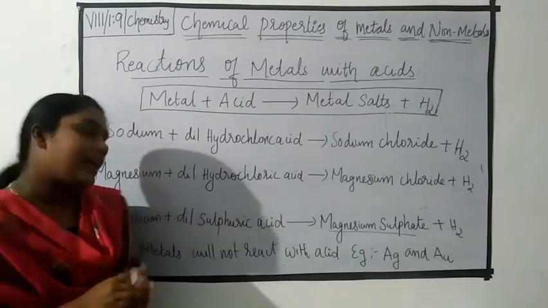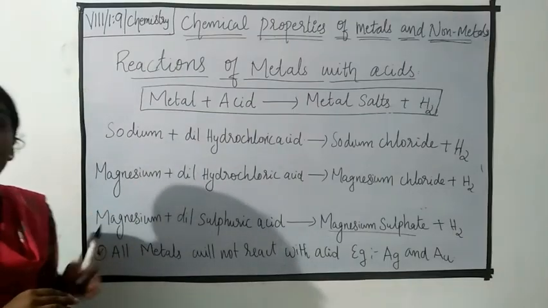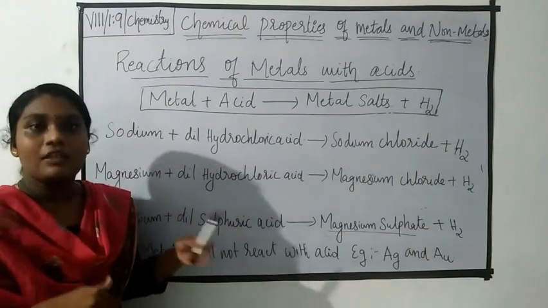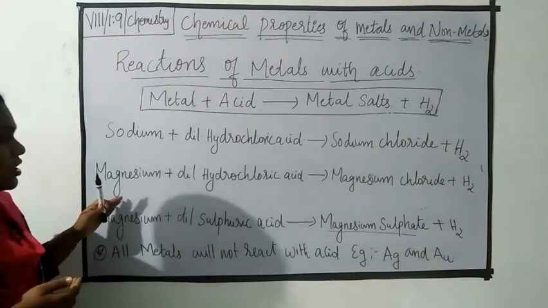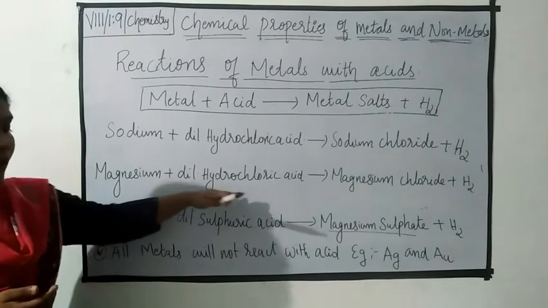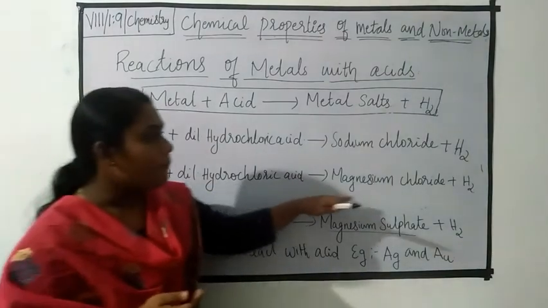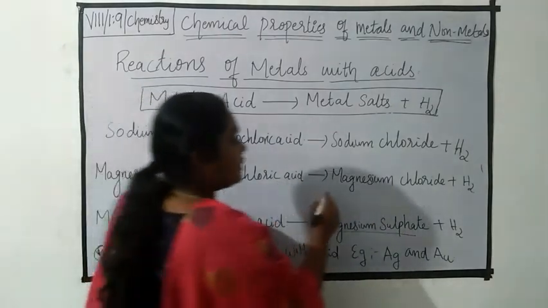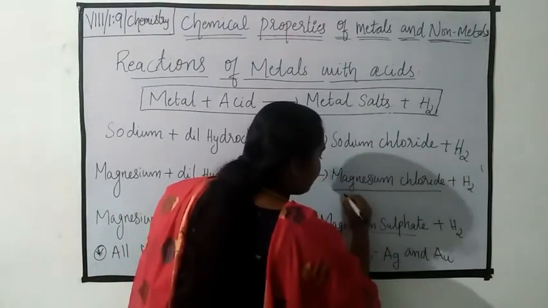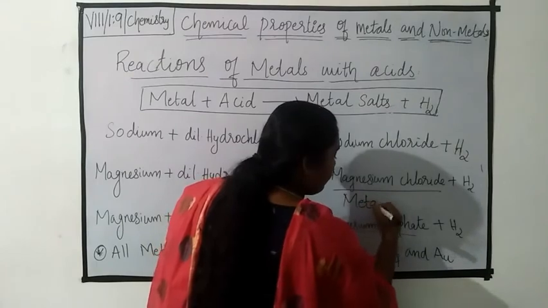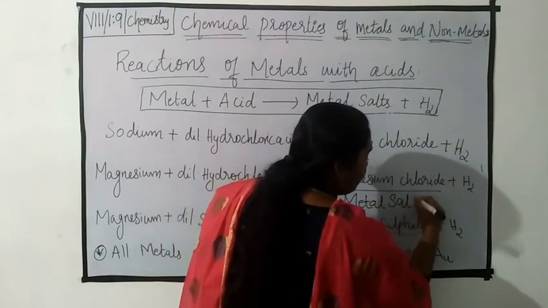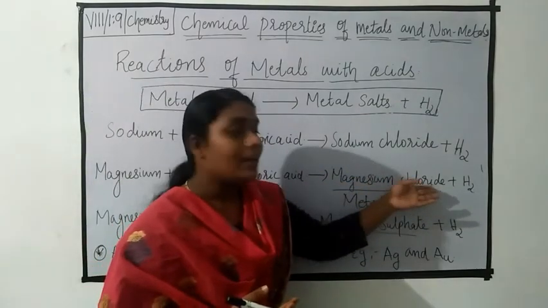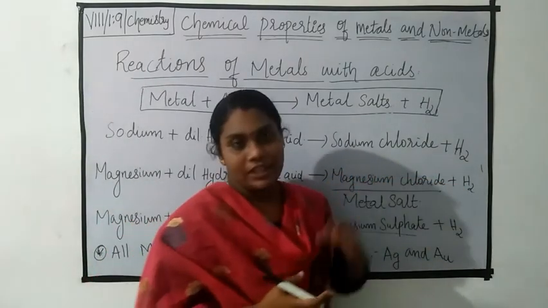Okay students, the next example, magnesium. When we treat the magnesium with dilute hydrochloric acid, what happened? The magnesium reacts with dilute hydrochloric acid to form magnesium chloride. This magnesium chloride is a metal salt. Okay, along with the formation of magnesium chloride, it will liberate hydrogen gas.